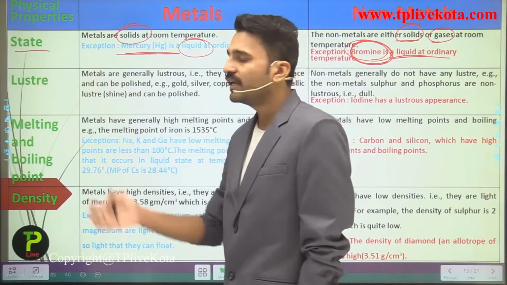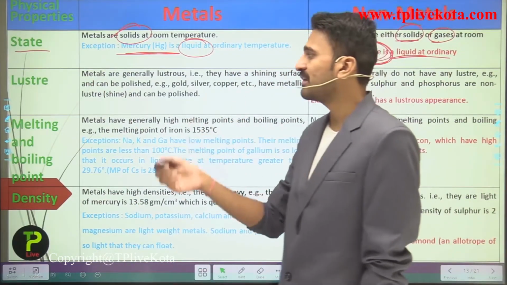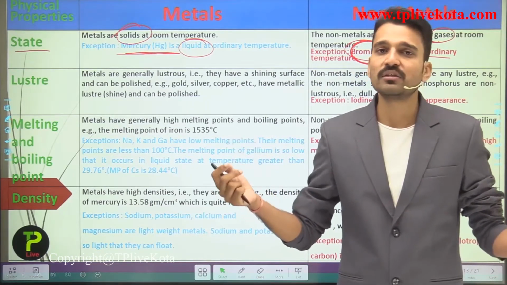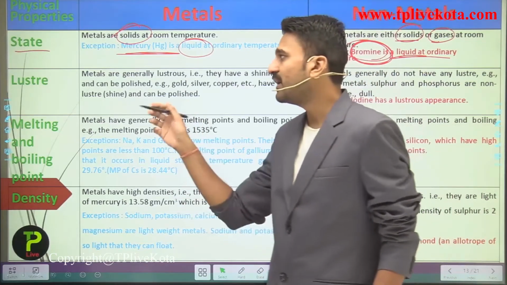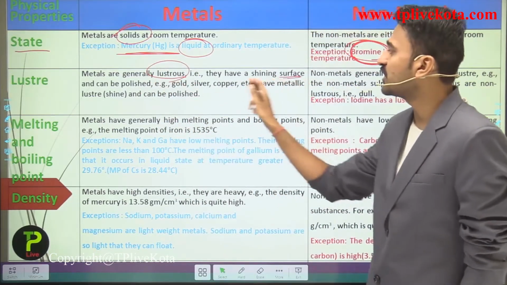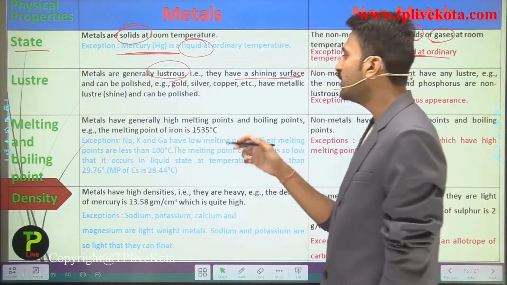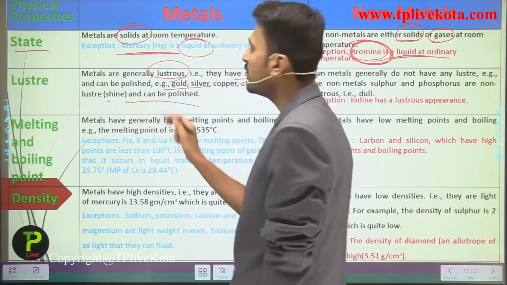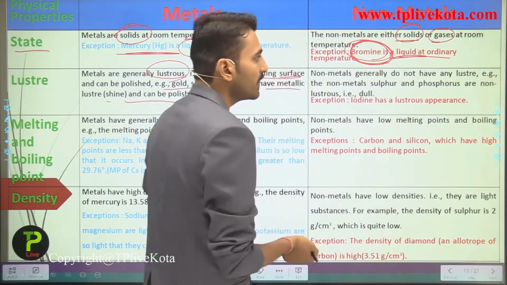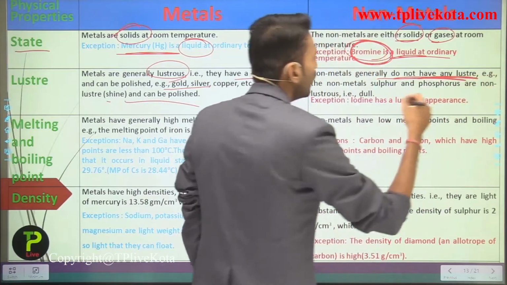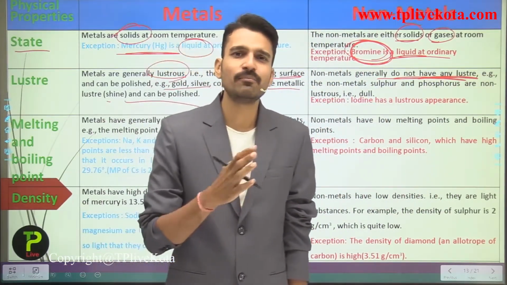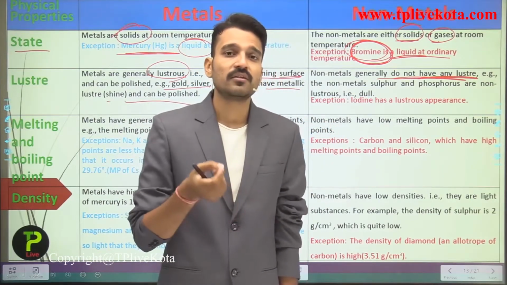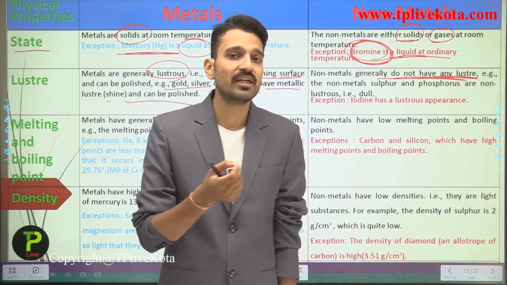So moving to the next property, that is the luster. What is luster? It is the property due to which metals show some shining, or have the ability to shine. So metals are generally lustrous, that is they have a shining surface or they can be polished. Just for an example, gold, silver and copper have metallic luster and they can be polished. While non-metals do not have any metallic luster. Their surface is dull. Just for an example, you have seen carbon. The surface of carbon is black and it is not shining at all.